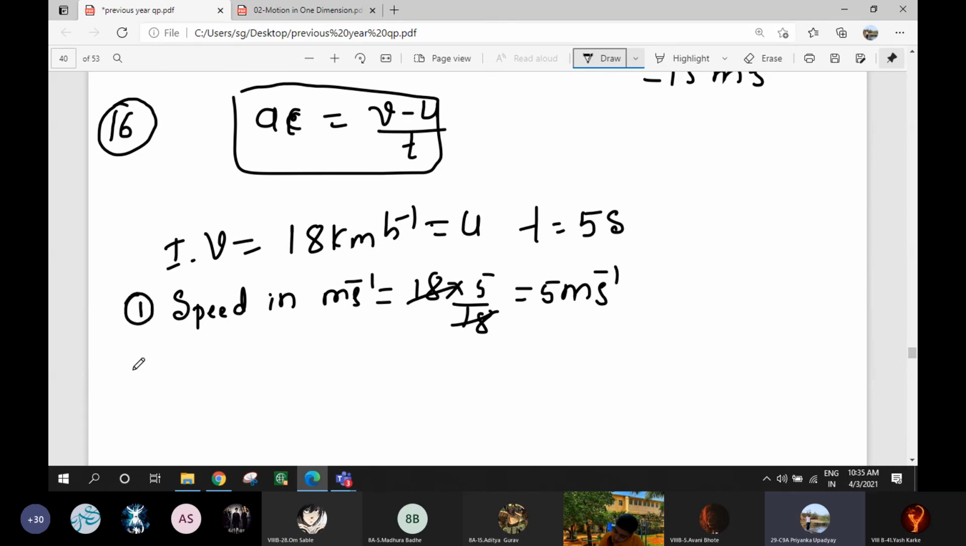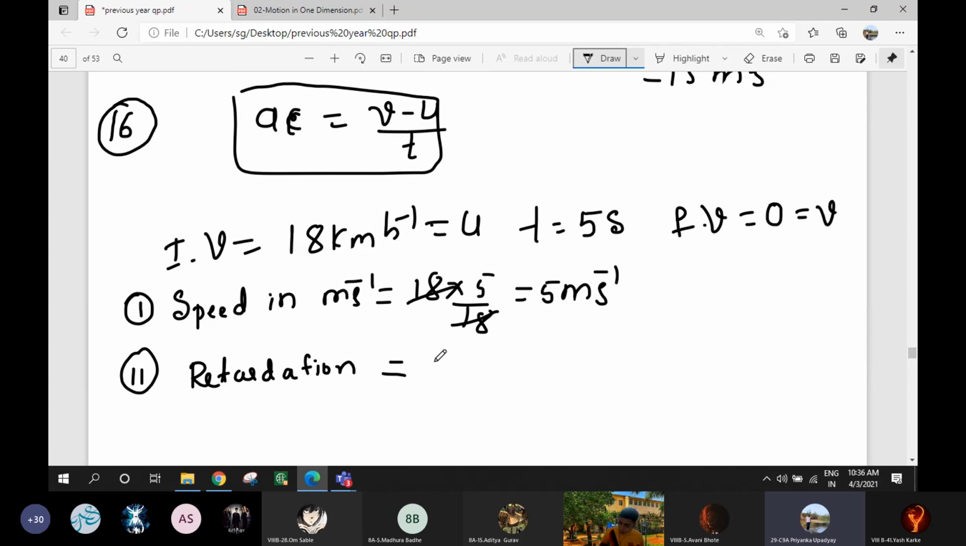This is first. And this second one, what they have asked? The retardation. How we will find retardation? V minus u upon t. When brakes are applied, final velocity will be 0. Here itself we will write final velocity V will be 0. Now, retardation is V minus u upon t.